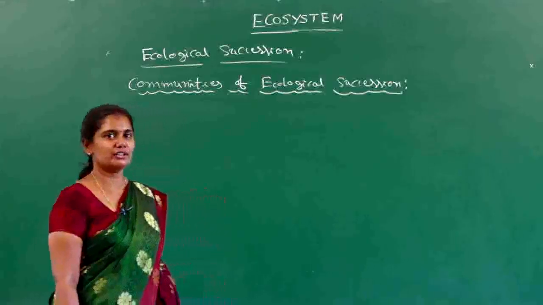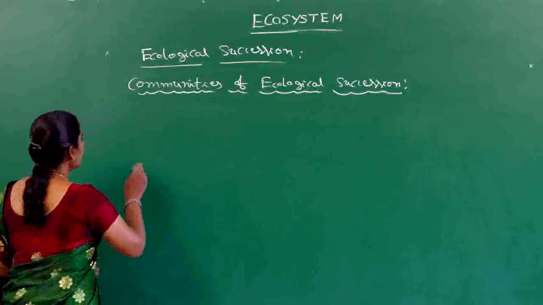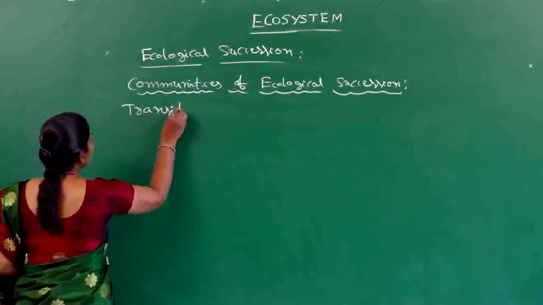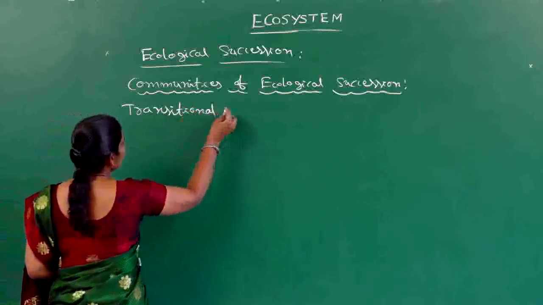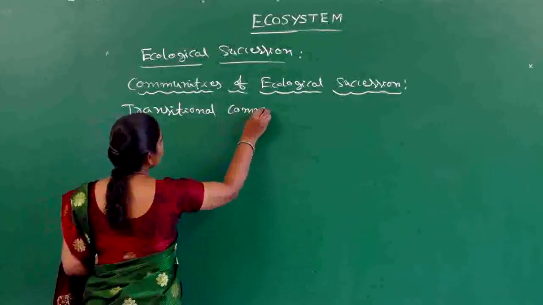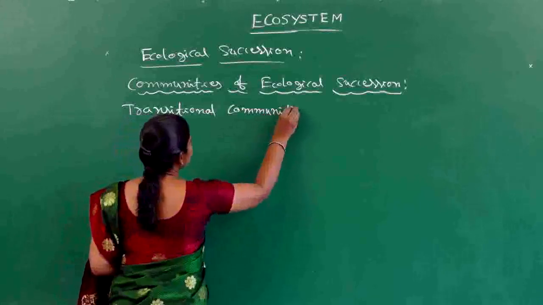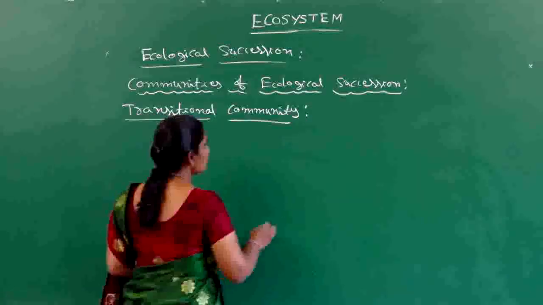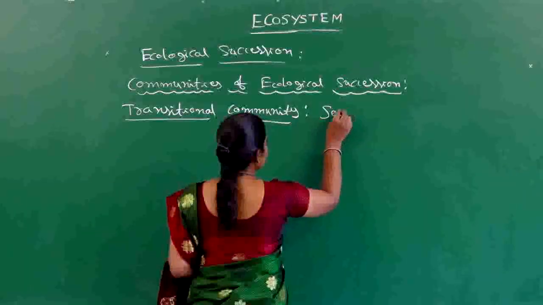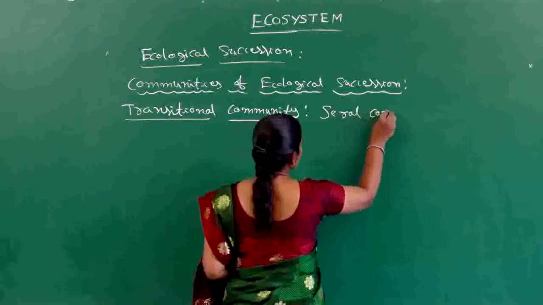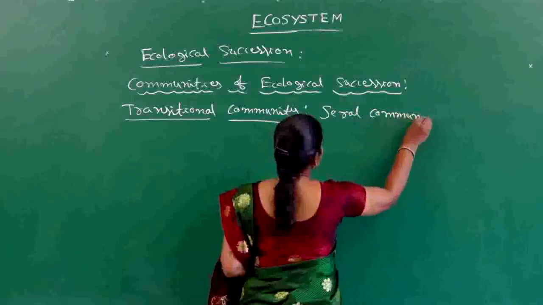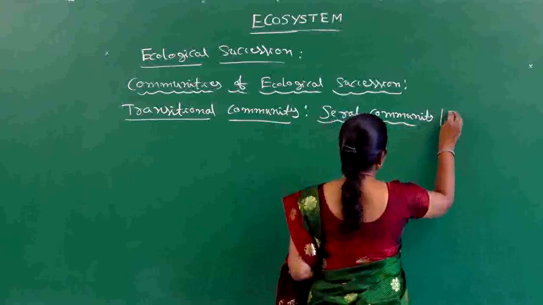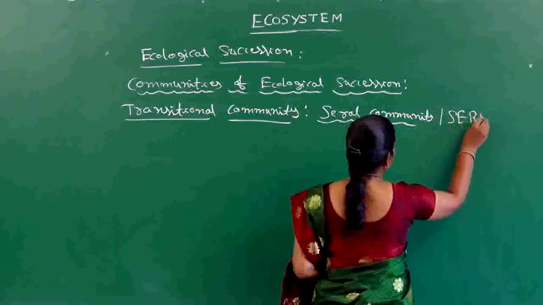Okay, let us move on to the third type of community, that is nothing but the transitional community. See, the transitional community is also called a serial community, or in short form we can say it as a SERE, S-E-R-E.